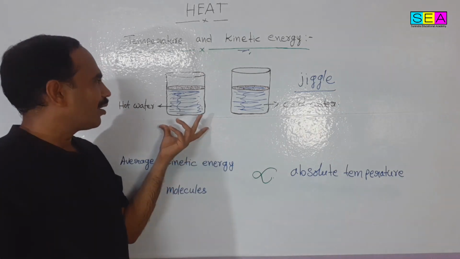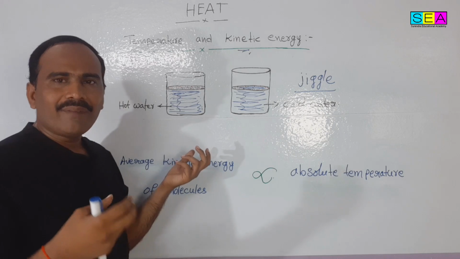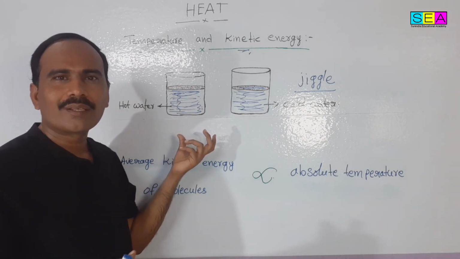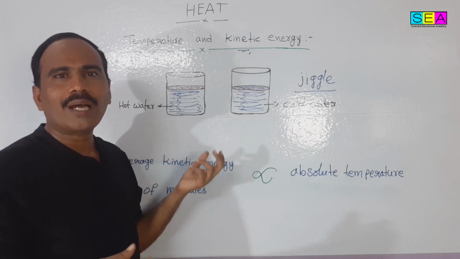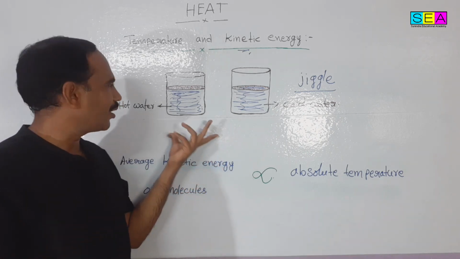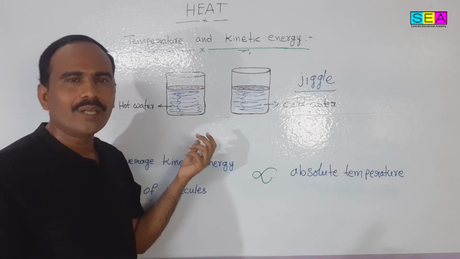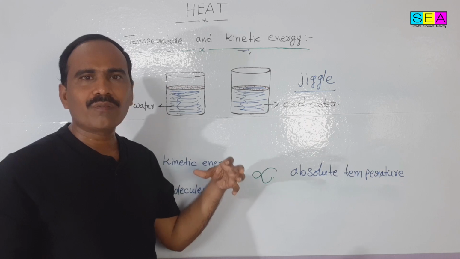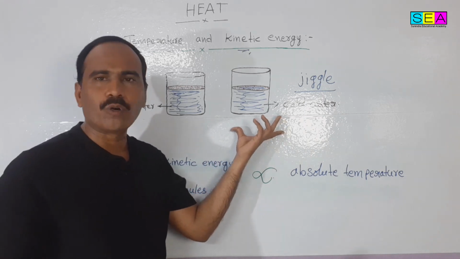So the average kinetic energy of the hotter body is more. The average kinetic energy of the molecules in the hotter body is more compared to the average kinetic energy of the molecules in the colder body.